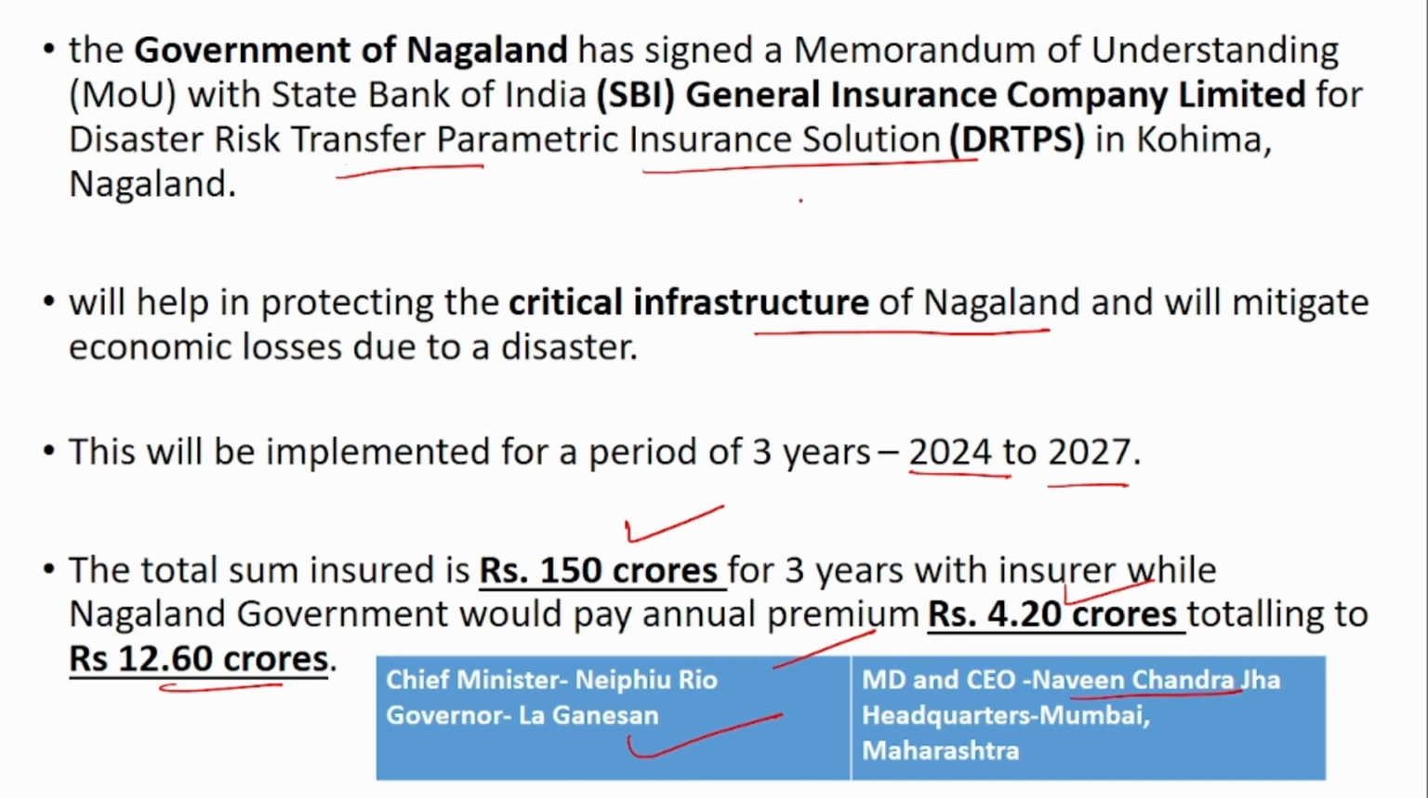So remember, the MOU is between the Government of Nagaland and SBI General Insurance, and the total amount insured is 150 crores. The period also is important, it is from 2024 to 2027.